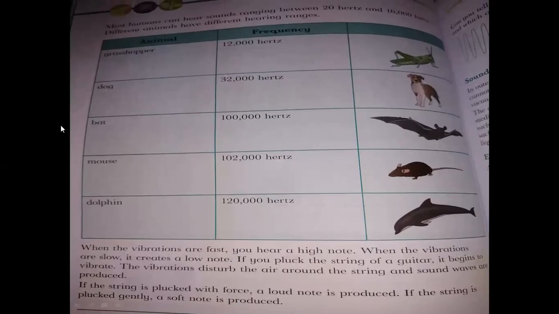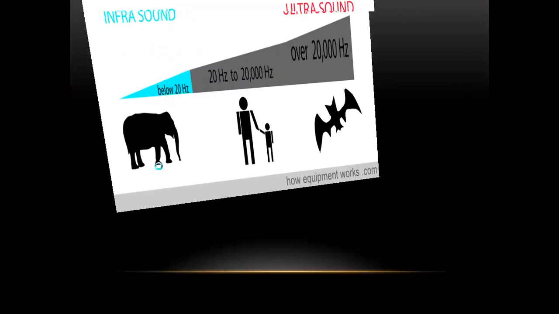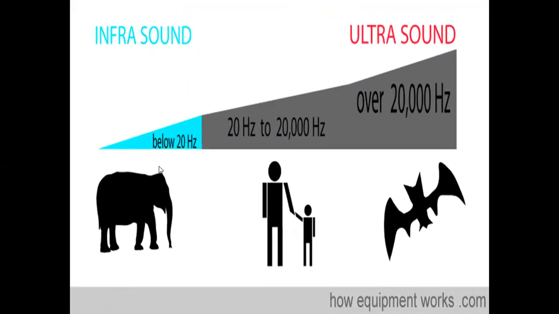You see in the table animals and their frequencies. Grasshopper 12,000 Hz, dog 32,000 Hz, bat 100,000 Hz, mouse 102,000 Hz, dolphin 120,000 Hz.